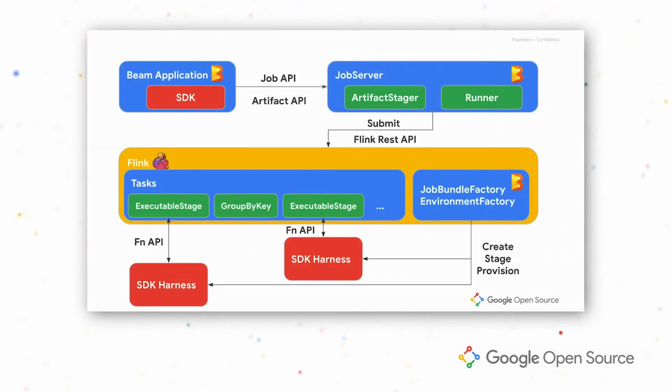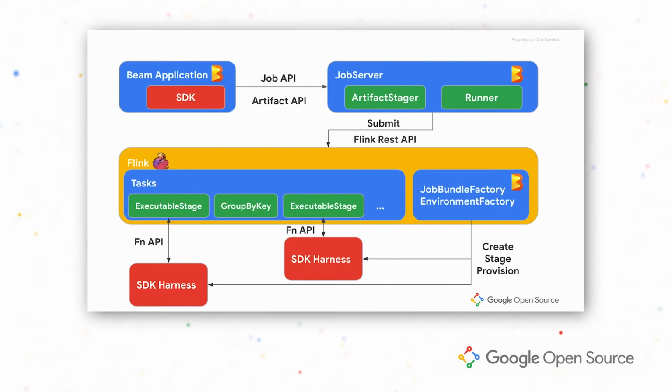We have in red everything that is language specific, and in green everything that is language agnostic. So we have our Beam application in whatever SDK we want, and this Beam application gets sent to the job server via the job API. Then this gets sent to our runner using the runner API.